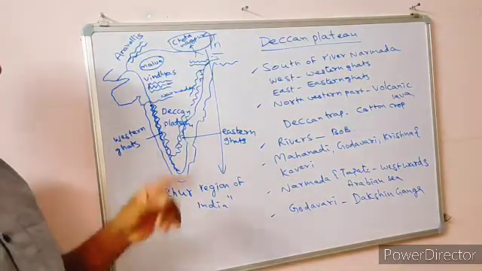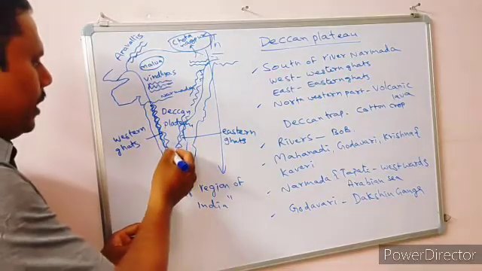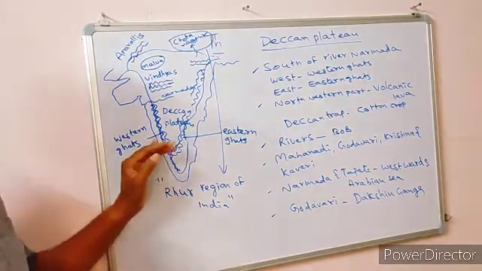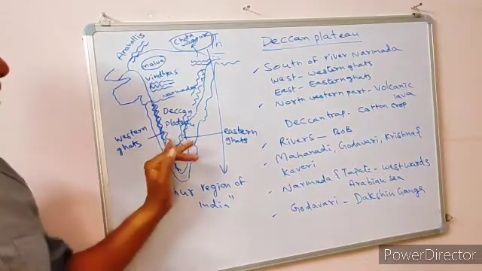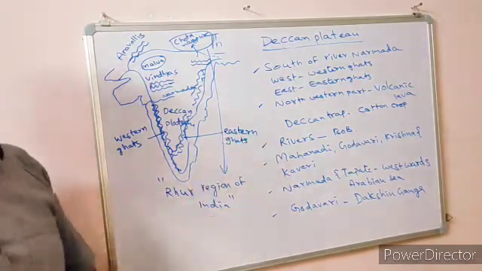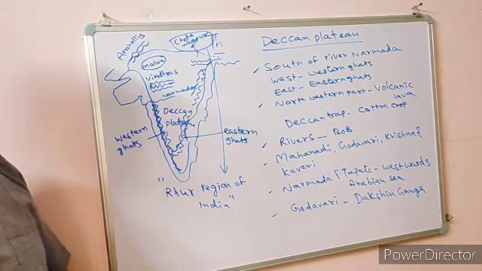Ghats means hills. I have written Western Ghats. Particularly, the Deccan Plateau is completely bounded by the Western Ghats in the west and the Eastern Ghats in the east. That you have to remember.